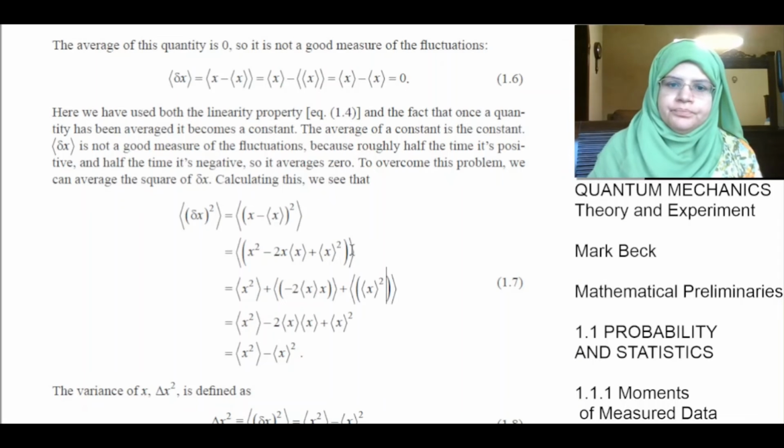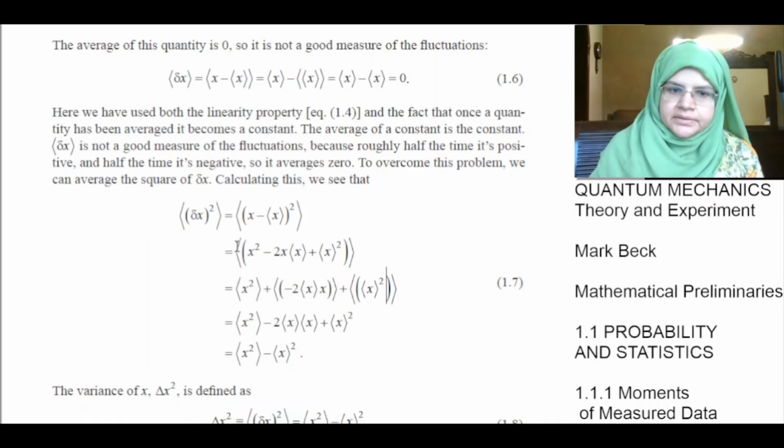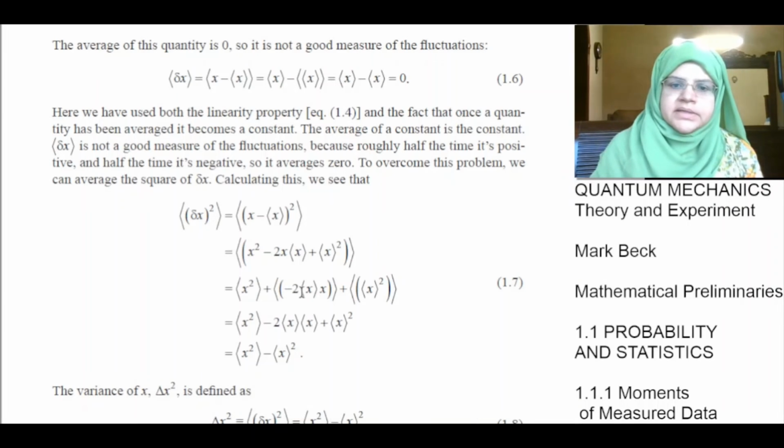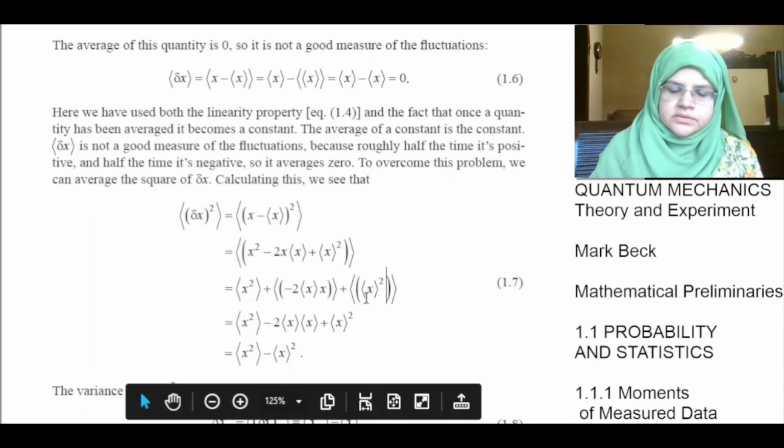And if we open the triangular parenthesis of the mean, we would get the mean of x squared minus 2 times the mean of x times x plus the mean of x whole squared.